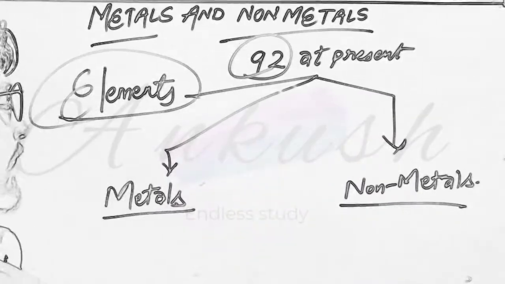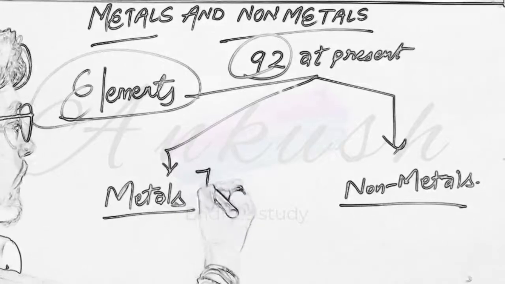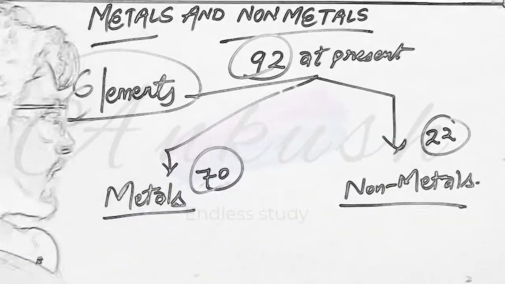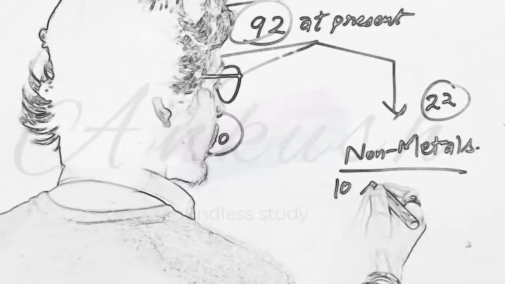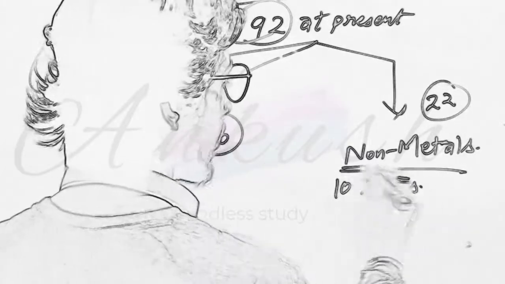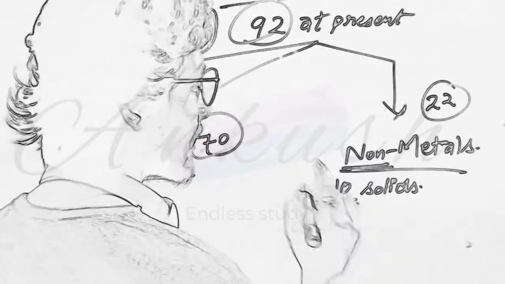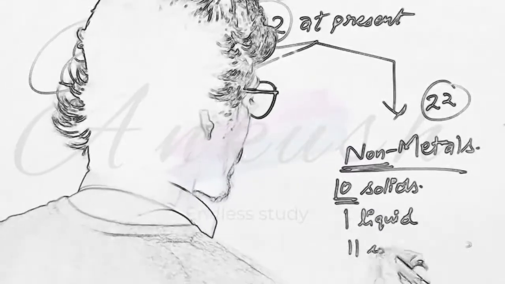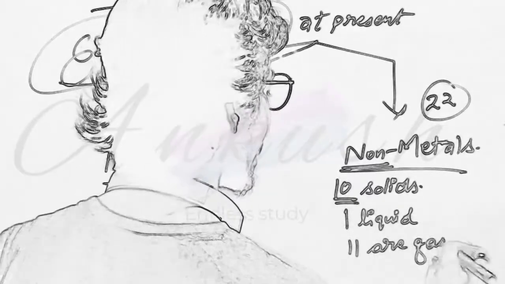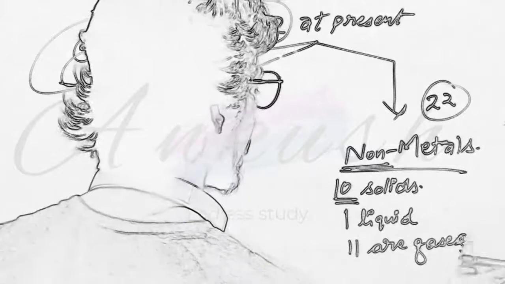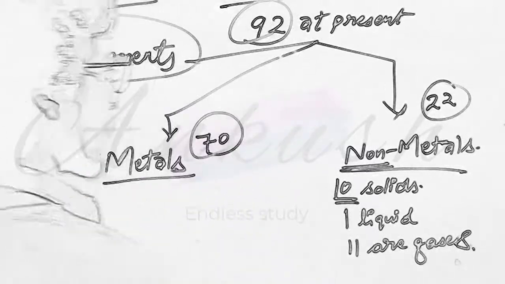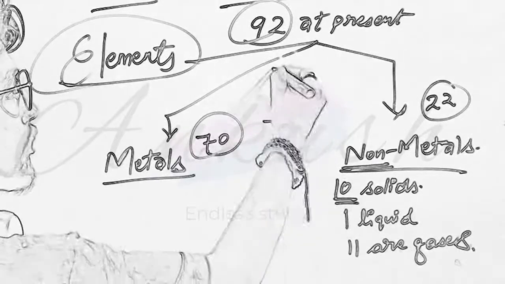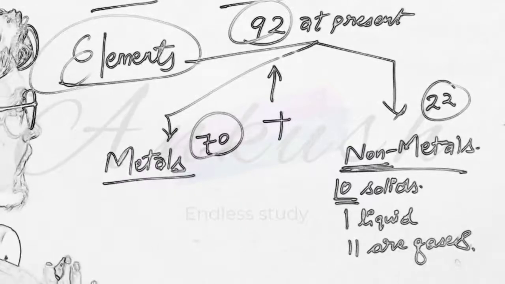There are how many elements? 92 elements, and out of them 70 are metals and 22 non-metals, in which 10 are solids. We are talking about non-metals. 10 are solids at room temperature, 1 is liquid, that is mercury, and 11 are found in gaseous state, or you can say 11 are gases. So there are 22 non-metals and 70 metals. Total they constitute 92 elements.